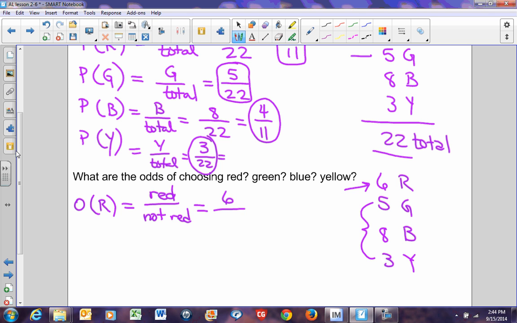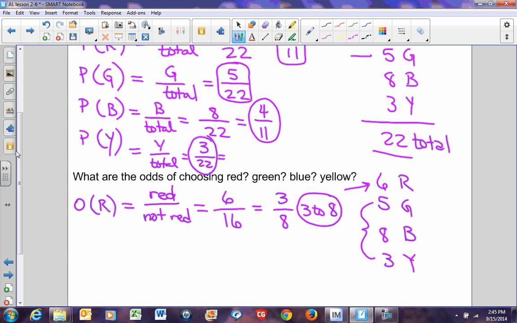8 and 8 is 16. So 16 marbles are not red. So 6 out of 16 tells me that I can reduce that. If I divide it by 2, I get 3 out of 8, or 3 to 8. Normally, odds are written with the word "to." It's just the way they do it. I do not know why, but every time I see odds, they're always written as 3 to 8.